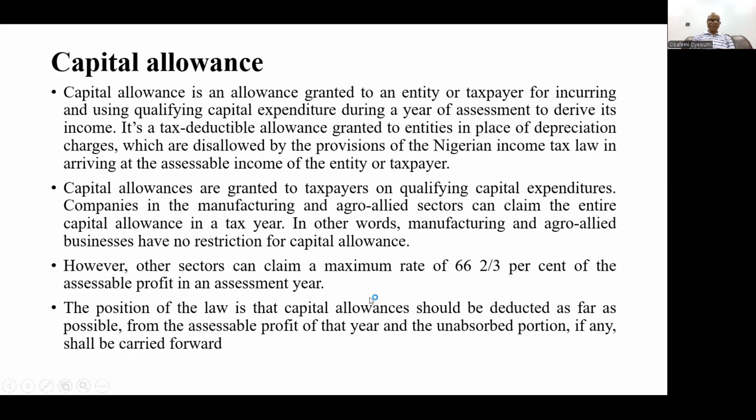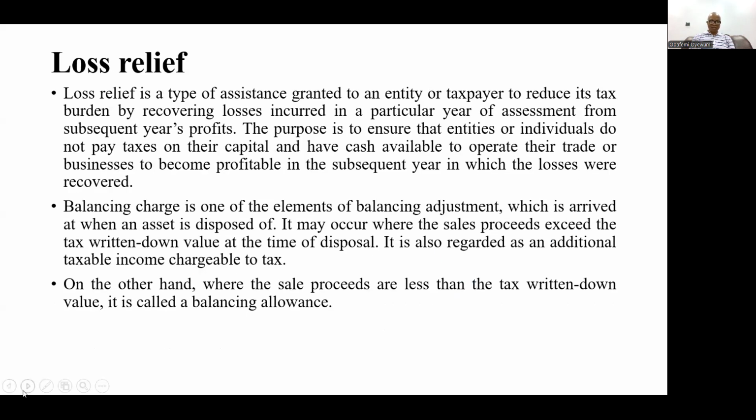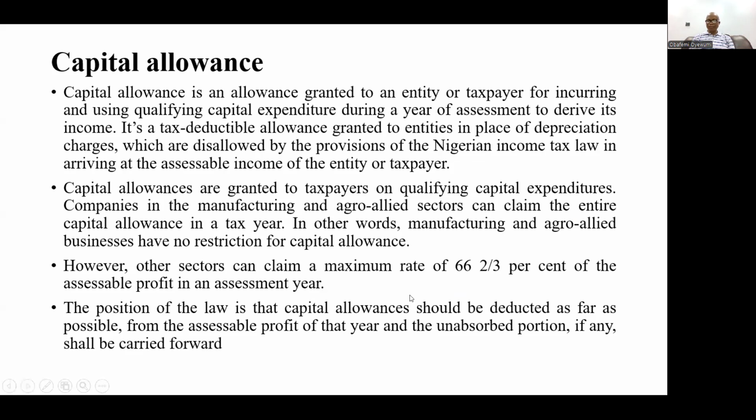Capital allowances are granted to taxpayers on qualifying capital expenditures. Companies in the manufacturing and agro-allied sectors can claim the entire capital allowance in a tax year. In other words, manufacturing and agro-allied businesses have no restrictions on capital allowance. For regular businesses, apart from manufacturing and agro-allied, all other companies have to restrict their total capital allowance to 66.3% of the assessable profit in the year.